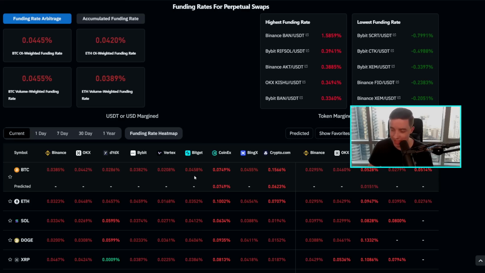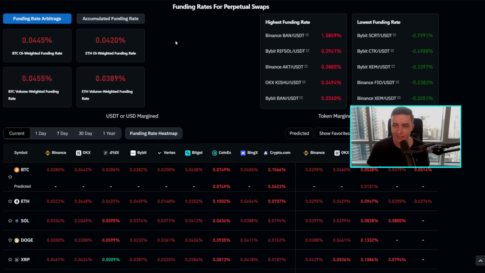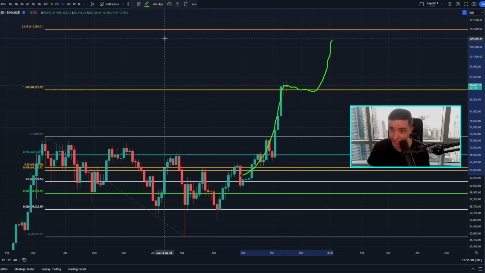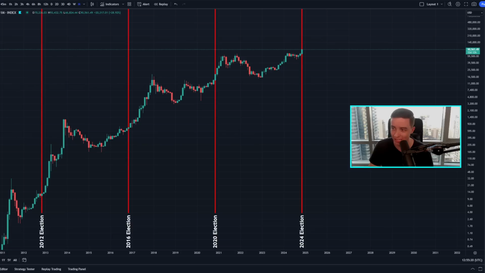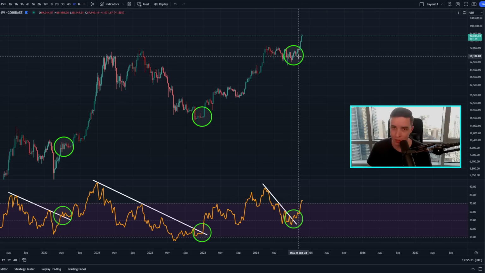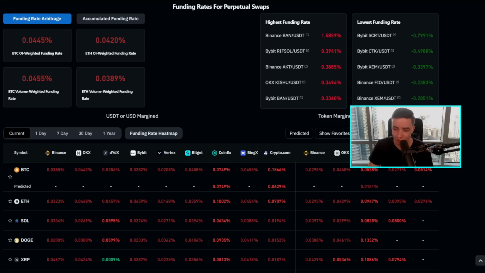And once again, if they're this overheated, it usually tells us that we're due to see at least a little bit more of a cool off from all of this bullish price action before basically continuing the bull market higher later on. Because once again, if we're zooming out, looking at the bigger picture, things are still looking very, very bullish right now. It's just perfectly normal to see these little cool offs along the way during the larger bull market in order to reset some of these things like the funding rates.